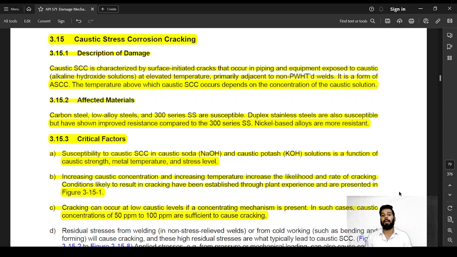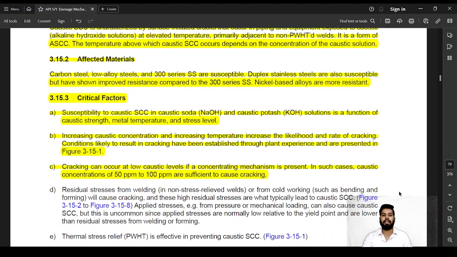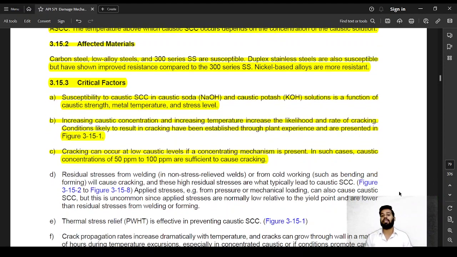The temperature above which caustic stress corrosion cracking occurs depends on the concentration of the caustic solution. There is a temperature beyond which your equipment will be very susceptible to stress corrosion cracking in caustic services, and below that temperature it will not be that detrimental. Affected materials: carbon steel, low alloy steels, and 300 series SS are susceptible. Duplex stainless steels are also susceptible, but they have shown improved resistance compared to 300 series SS. Nickel based alloys are most resistant to this kind of stress corrosion cracking.